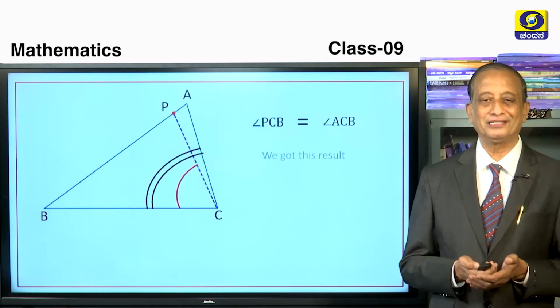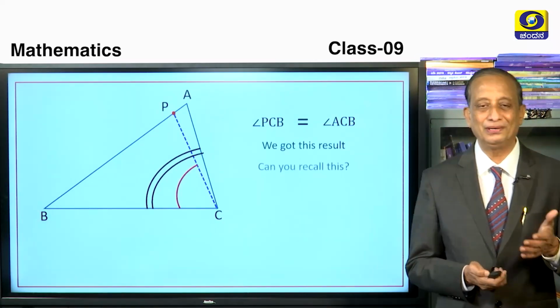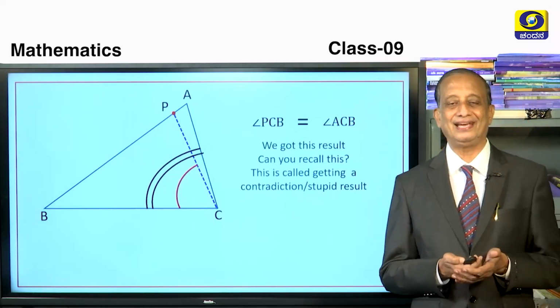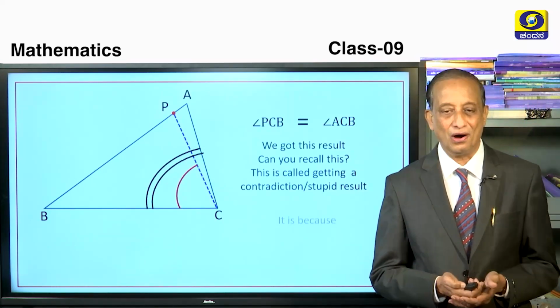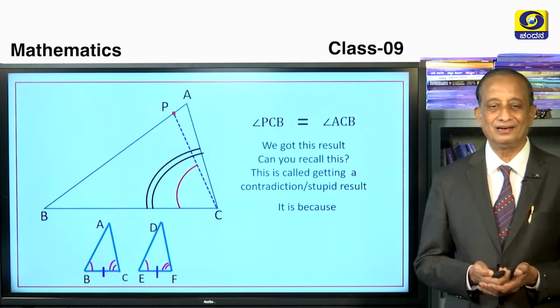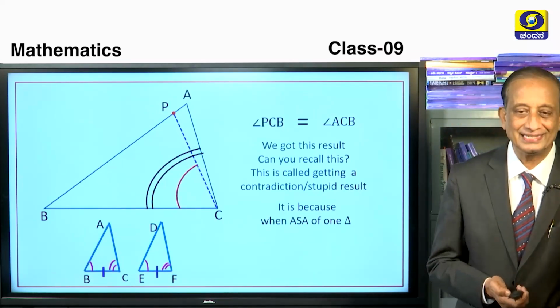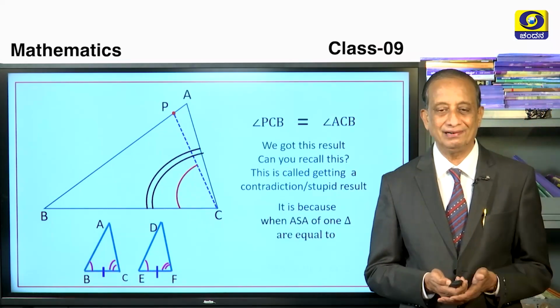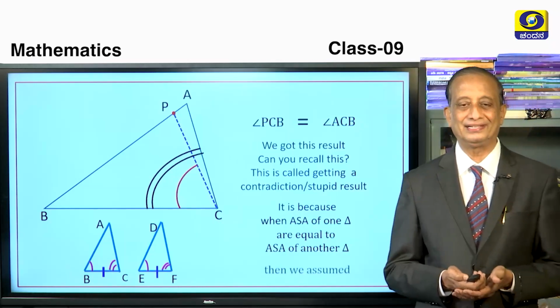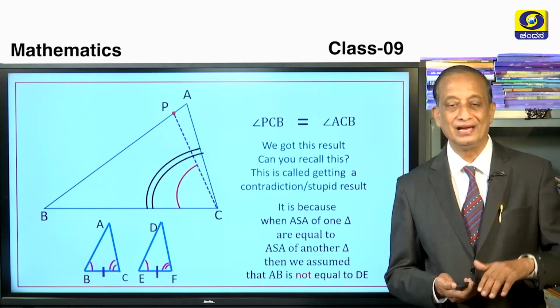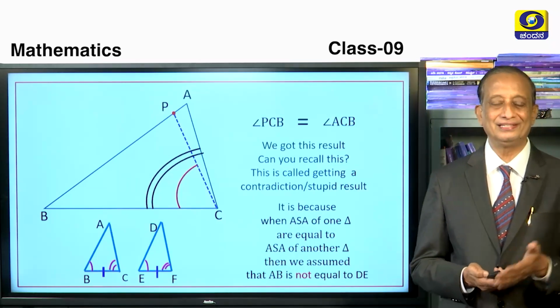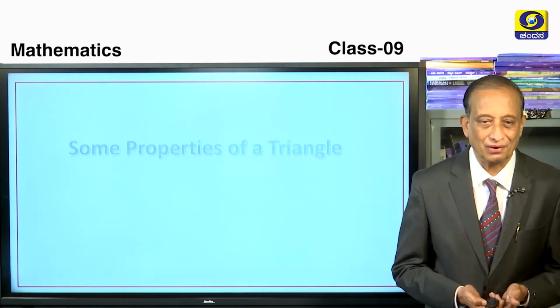Is it really possible, children? We got this result during proving the ASA theorem only. So this is called getting a contradiction, or an absurd result. It's all because, when ASA of one triangle are respectively equal to ASA of another triangle, we assumed that AB and DE are not equal. Hence, we got such a contradiction.